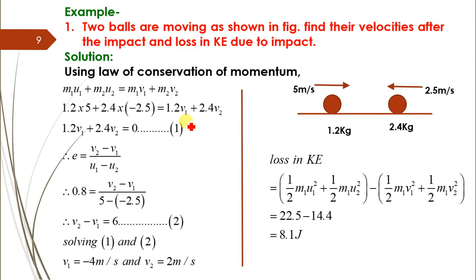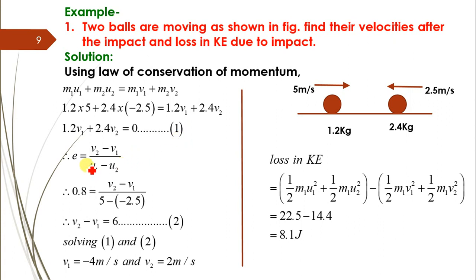Now based on these concepts, let's solve some numericals. Two balls are moving as shown in the figure. Find their velocities after the impact and the loss in kinetic energy due to impact. Here, using the law of conservation of momentum, initial momentum is equal to final momentum. Ball 1 is moving with 5 meter per second, the second is moving with 2.5, so 5 is positive and 2.5 is negative. Mass of the first is 1.2 into 5 plus 2.4 into minus 2.5. Then after the impact, v1 and v2, so we get the first equation in v1 and v2.